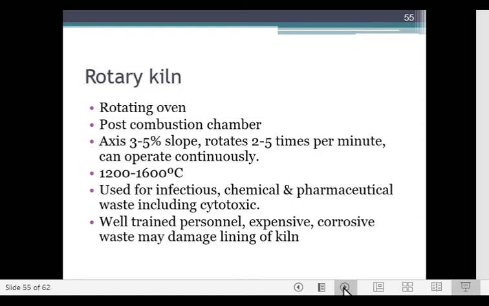It causes emission of black smoke, ash, toxic gases. Then there's a rotary kiln type of incinerator, which is like a rotating oven. There is a post combustion chamber. It is on an axis of 3 to 5 degree slope and rotates 2 to 5 times per minute and can operate continuously. The temperature achieved is 1200 to 1600 degrees centigrade. It is used for infectious, chemical, and pharmaceutical waste, including cytotoxic. It requires well-trained personnel, it is expensive, and corrosive waste may damage the lining of the kiln.